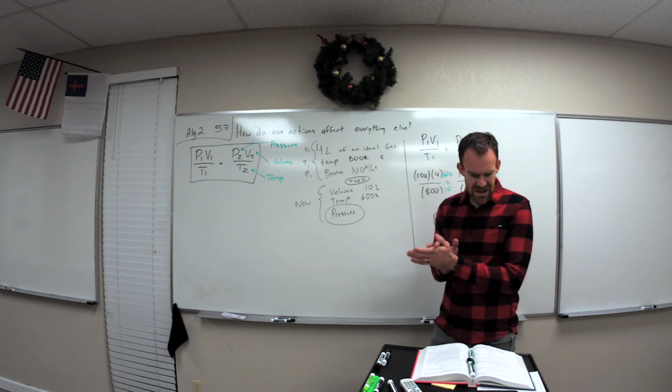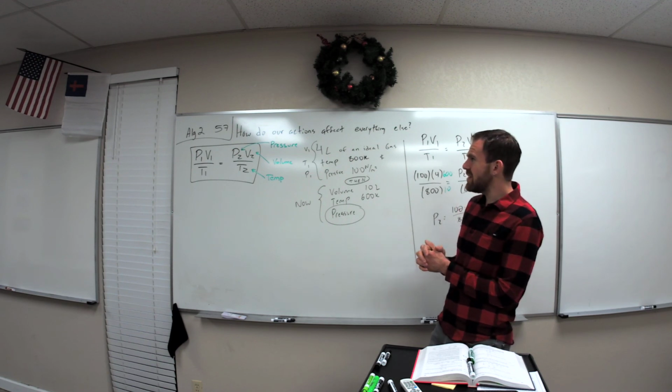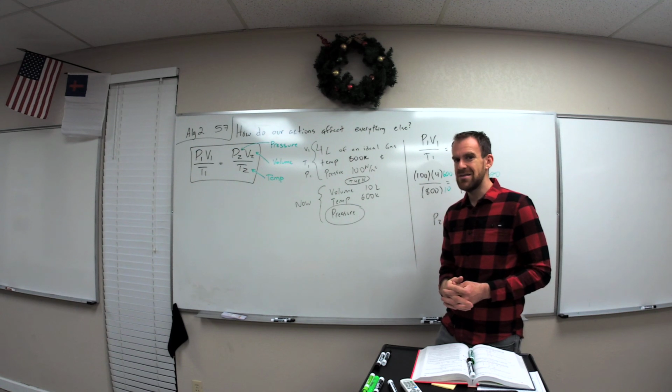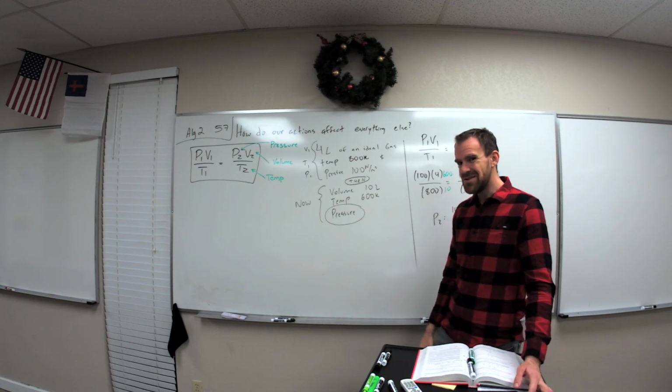So that, my friends, is problem set 57. Again, think about our question. How do our actions affect everything else around us? I think it'll be quite illuminating as you're doing these problems.